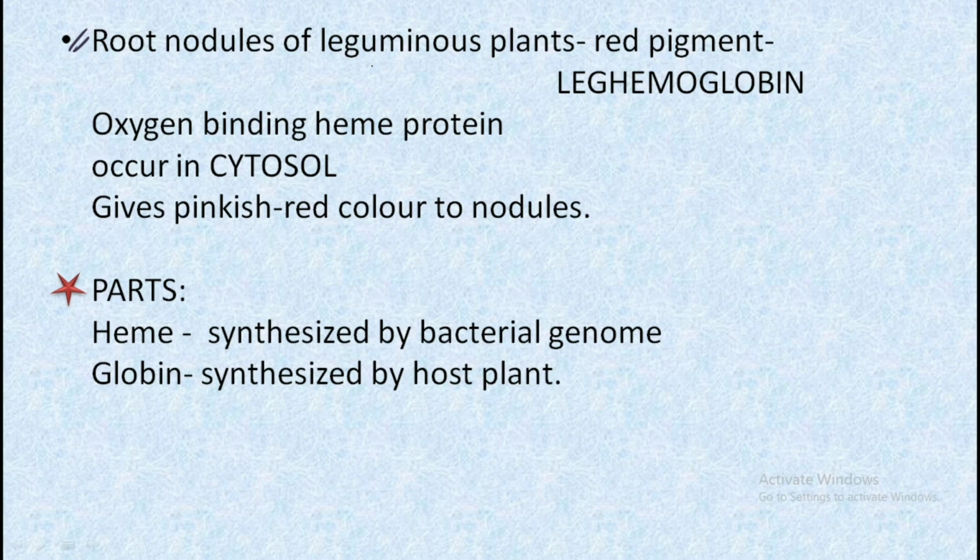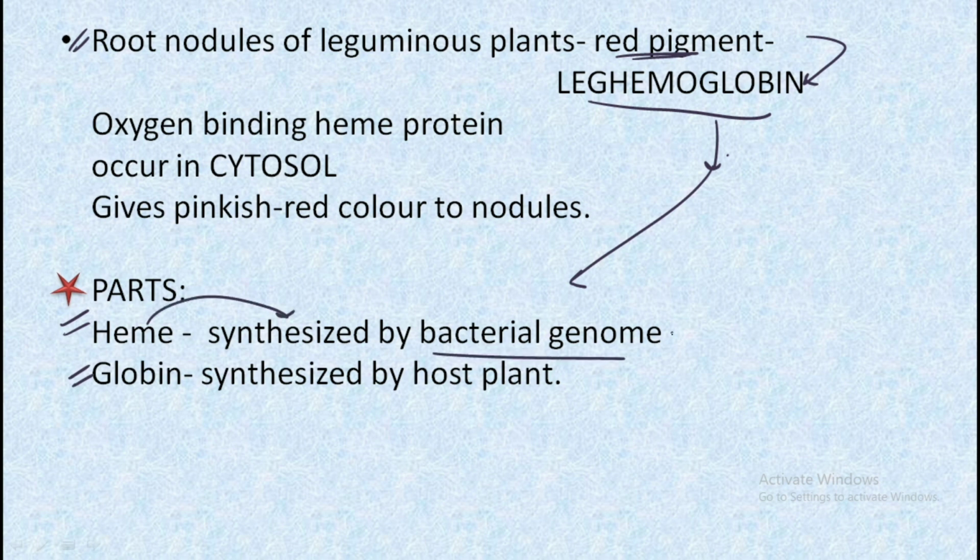The root nodules of the leguminous plants have a red pigment which is known as leghemoglobin, and this leghemoglobin has two important parts, one is the heme part and one is the globin part. The heme part is synthesized by the bacterial genome and the globin part is synthesized by the host, and after the synthesis of the parts by the individual members, there finally occurs the formation of leghemoglobin, which is very important, and this is the oxygen binding heme protein.